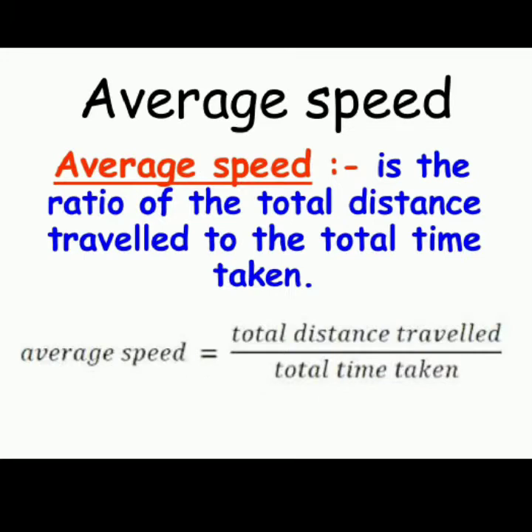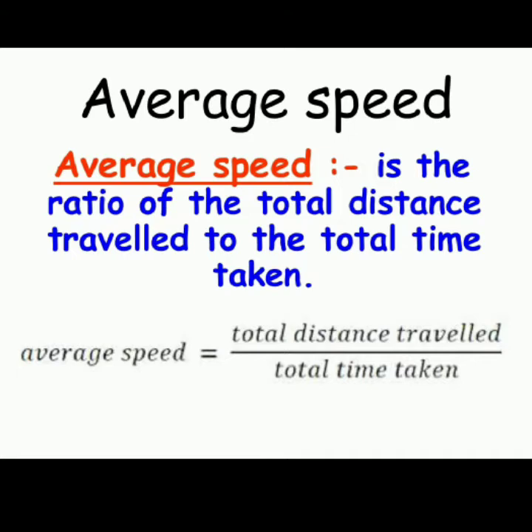We are going to learn about average speed. Average speed is the speed that you use to travel a distance. If you keep varying it again and again, like if you drive a car from one place to another and keep on changing your speed, like first for a few minutes you have kept the speed at 30 meter per second, then you have changed the speed to 40 meter per second, then later you have changed to 45, and you have reached the destination.